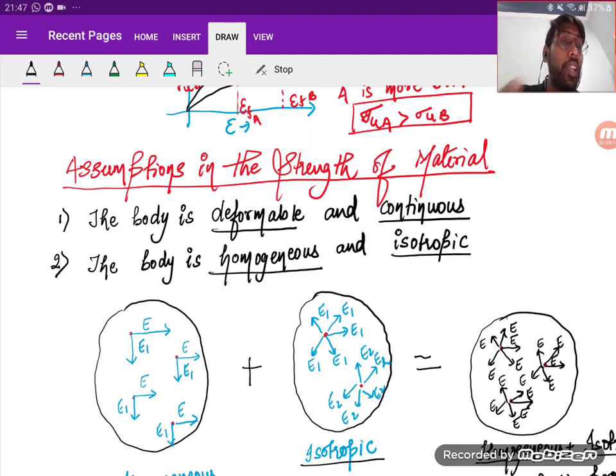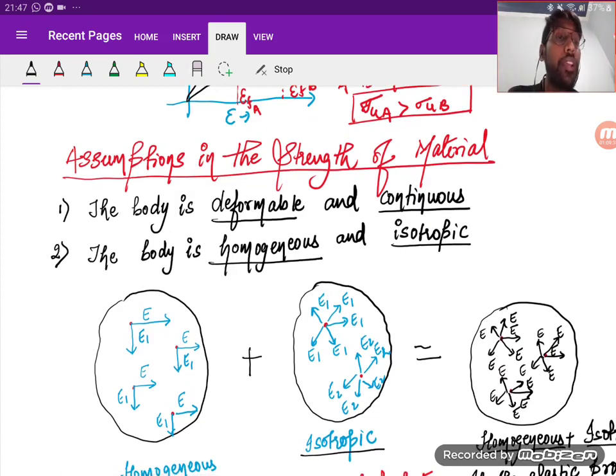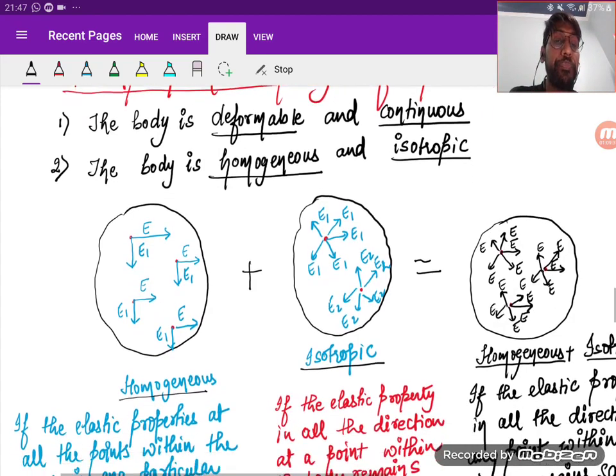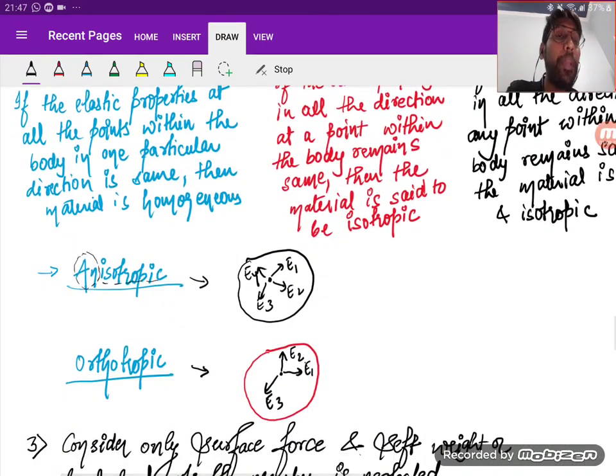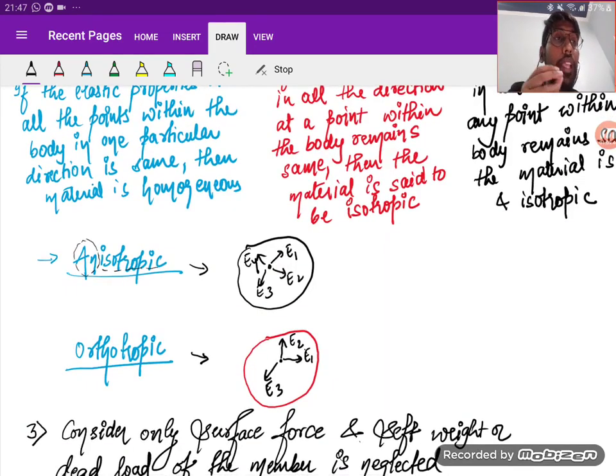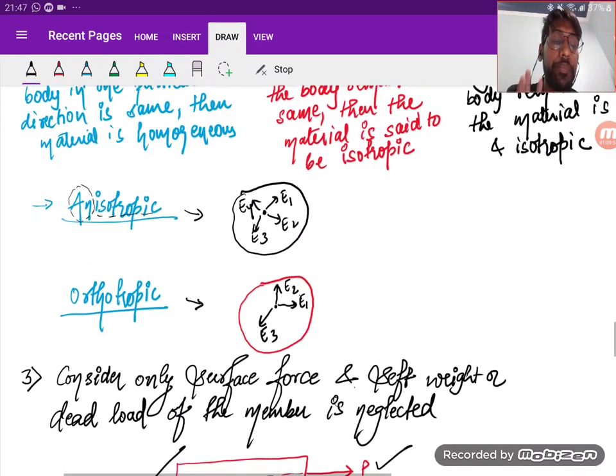Homogeneous, at any point or at all the points within the body in one particular direction, if the material elastic property is same, we say the body is homogeneous. Okay. Isotropic, at one point in all the direction, the material is having the same property. Homogeneous and isotropic, in all the direction, at any point, the material elastic property is same. Okay. Next is anisotropic. What we understood? That in all the direction at a point, the properties are different. Orthotropic, in three mutually perpendicular directions, the elastic properties are different at a point within the body, right?